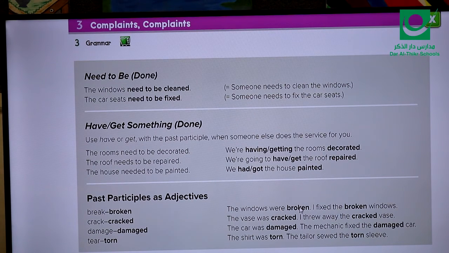Also, it can be used as an adjective, no problem at all. It can be an adjective like here, I fixed the broken windows. Look here carefully. The word broken here is an adjective as well. The same like crack, like damage, like tear, all of them, not only these verbs, for sure, we have so many verbs in which verb 3 can be used as an adjective.